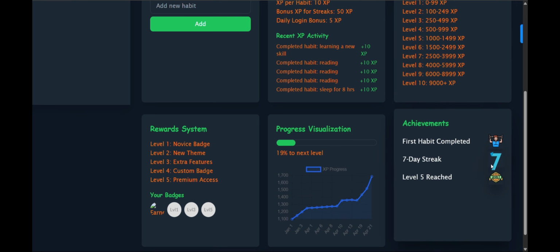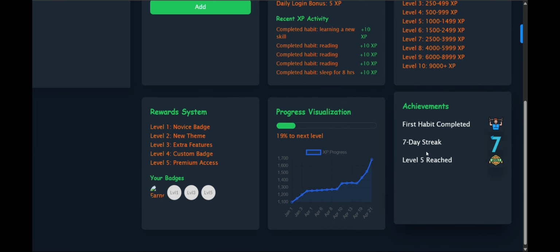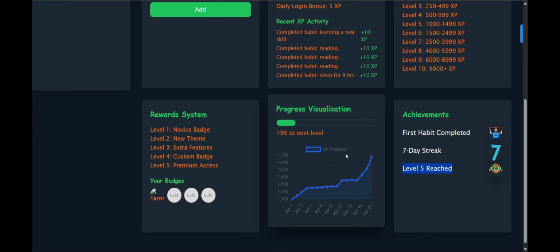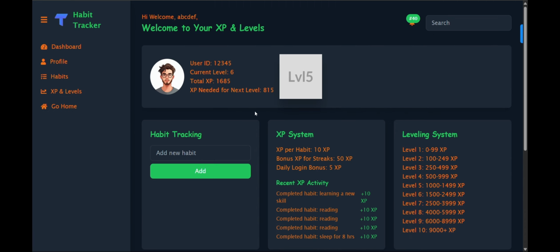So I have also added achievements based on these levels, like first habit completed, 7-day streak, level 5 reached, and the same data is visualized in a graph using Chart.js, and the progress is visualized.